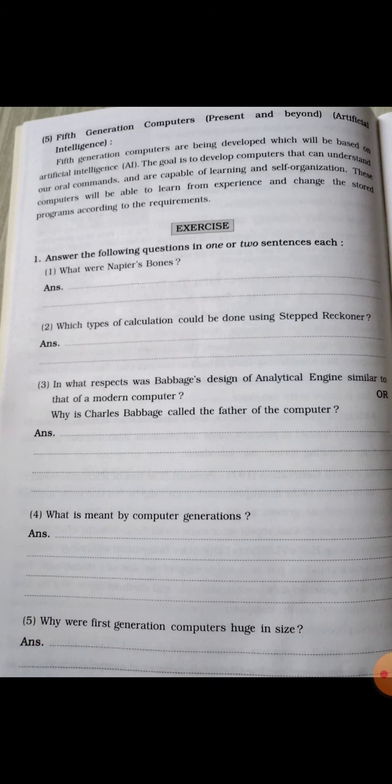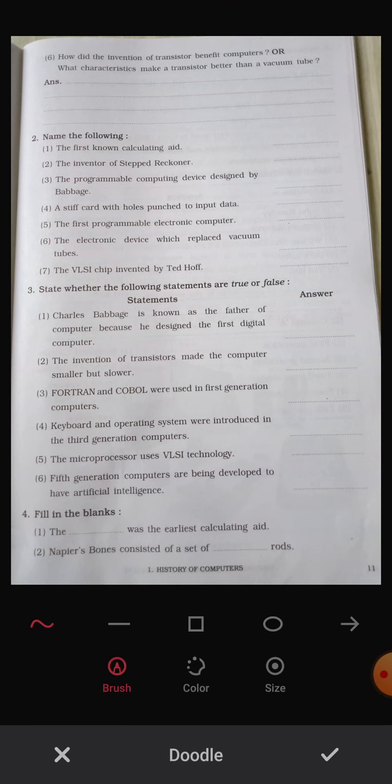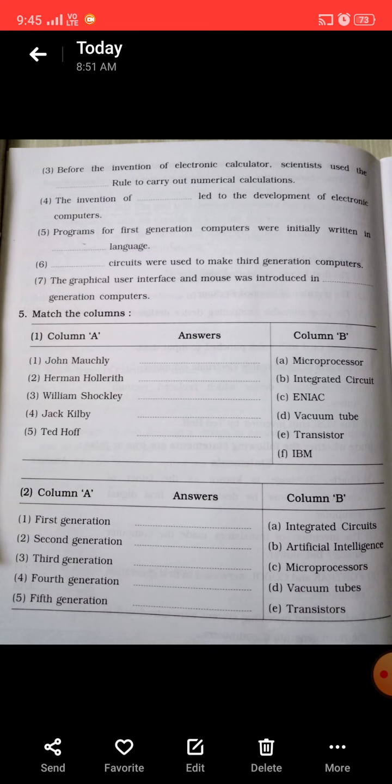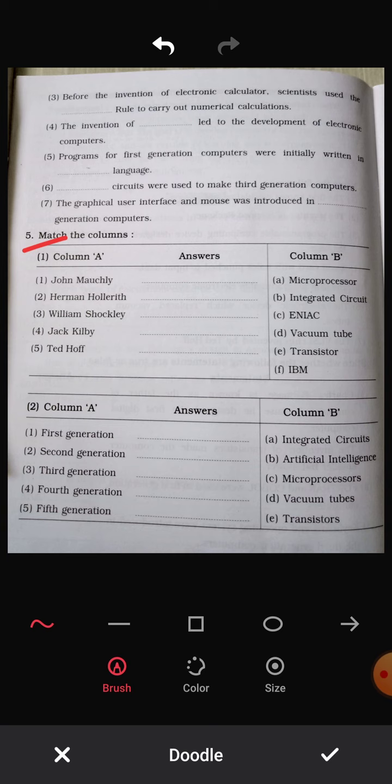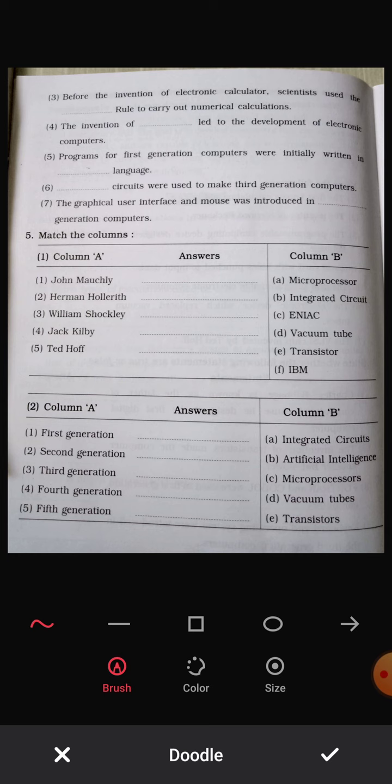Okay students, now what is the homework? Only filling the blanks and matchups. I gave you an easy homework, yes or no? In filling the blanks, you have to find out the answer. The answer is very easy. And matchups. Students, do you understand which homework I gave you? Filling the blanks and matchups.